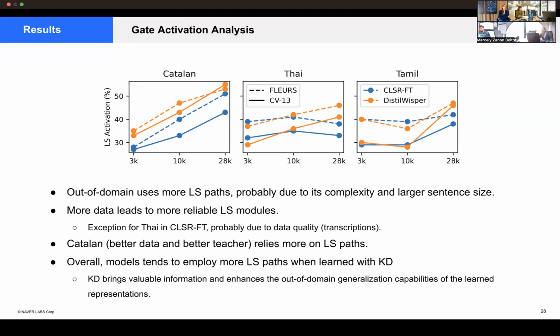And what we found interesting here is that if you have more data, or a better teacher, the more quality you have in the data and the teacher, the more reliable the language-specific path will be. This is shown especially in Catalan. It's a super good example because the data is really good, and the teacher already has an impressive performance for this case.